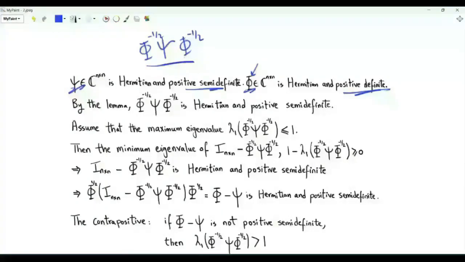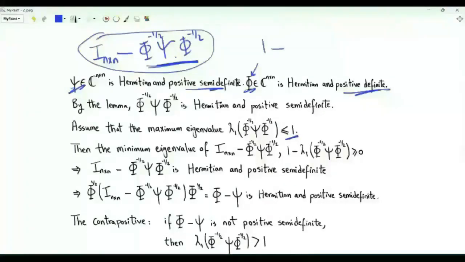Recall that phi to the minus half is a matrix with the same eigendecomposition as phi, except that we replace the real valued strictly positive eigenvalues by the eigenvalues raised to the power minus 1/2. Let's assume that the maximum eigenvalue of this Hermitian positive semi-definite matrix is less than or equal to 1. Consider the matrix identity of size n by n minus this matrix.